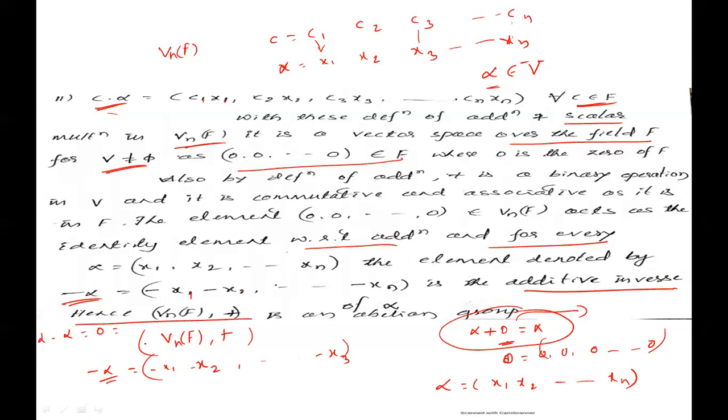Therefore, minus alpha is the additive inverse. Hence, the algebraic structure Vn over F plus is an abelian group. Okay. Next.